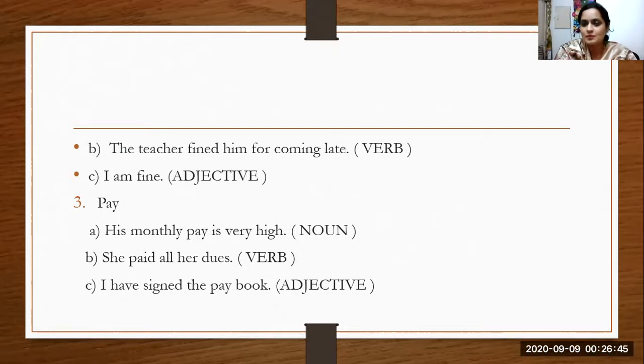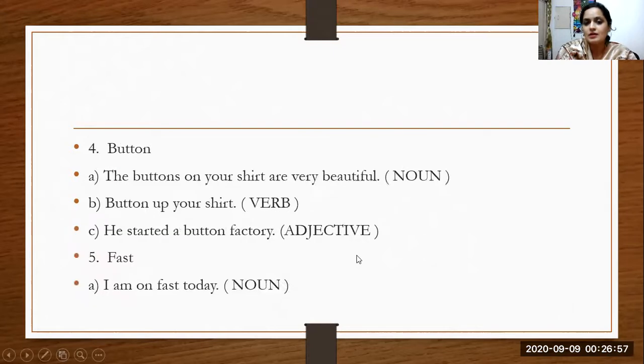Clear? एक रिसिप्ट बुक होती है, एक पे बुक है, पे रजिस्टर है जिसमें पे का सारा ब्यौरा दिया हुआ है. So here the word pay is telling us the quality of book and it becomes an adjective here. Okay, the next word is button.